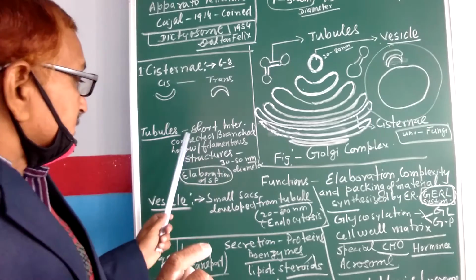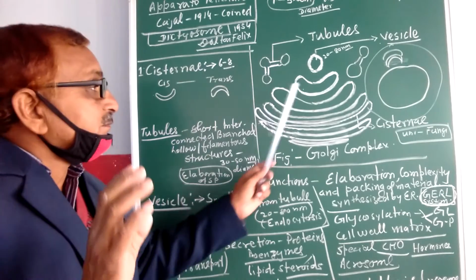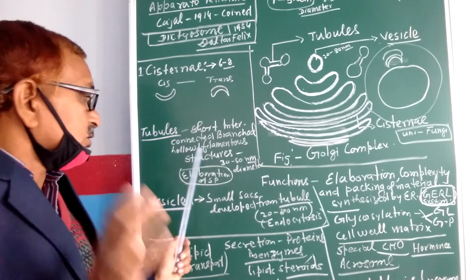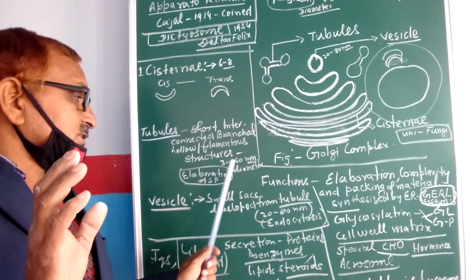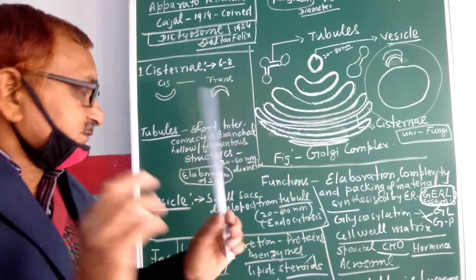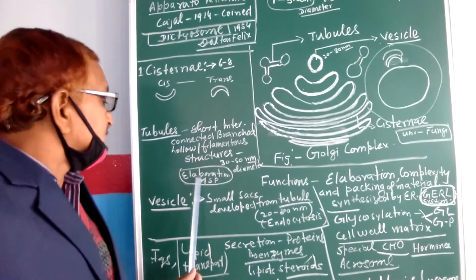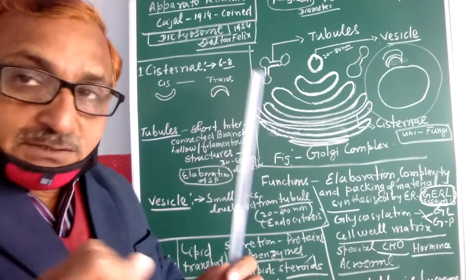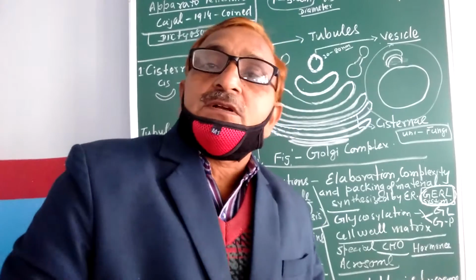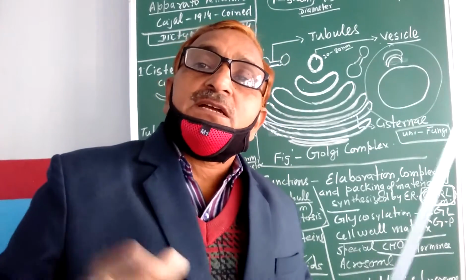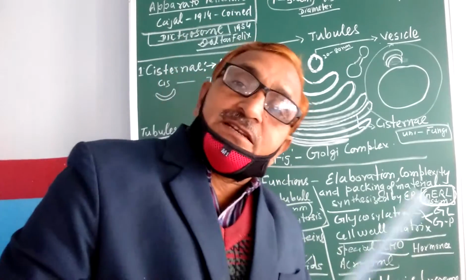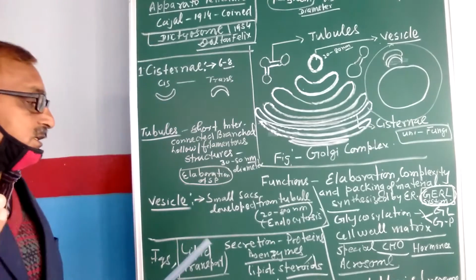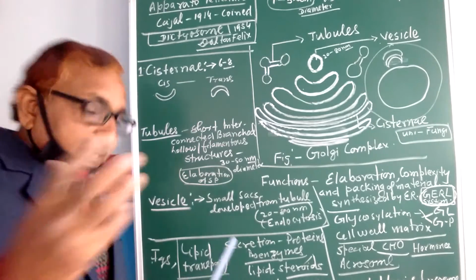Tubules are short interconnected branches, you can see here, or hollow filamentous structures 30 to 50 nanometer in diameter, and their function is elaboration of certain compounds found inside the cell. So they are cellular products, synthetic products.